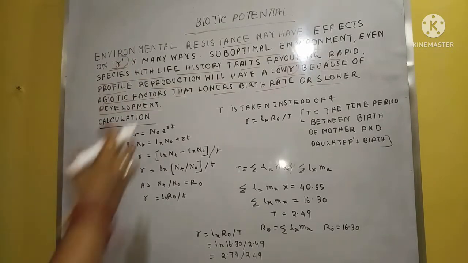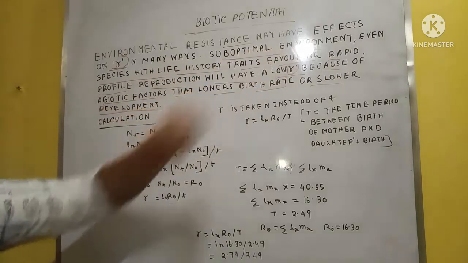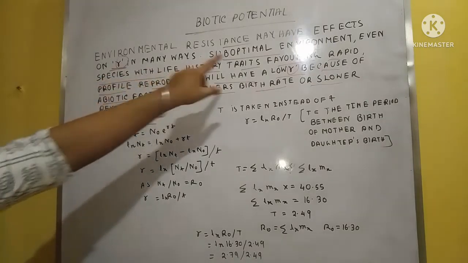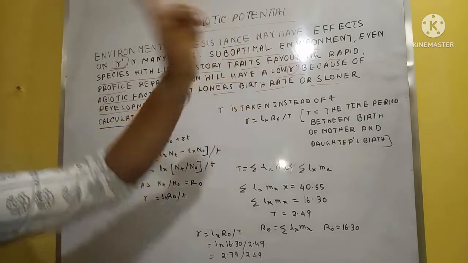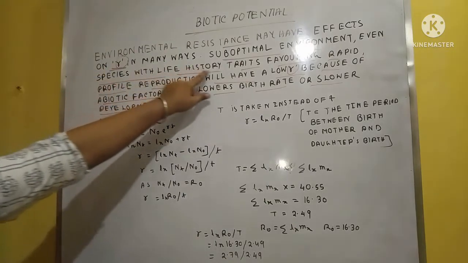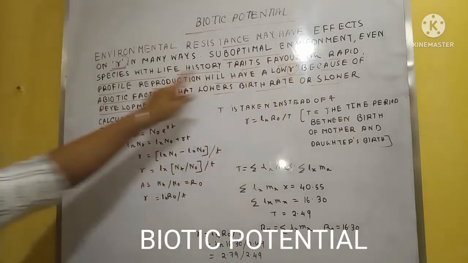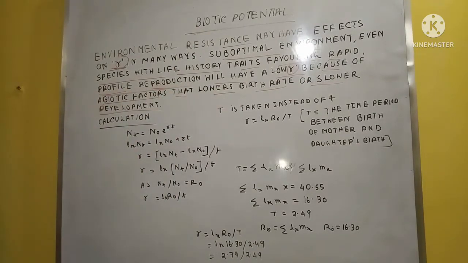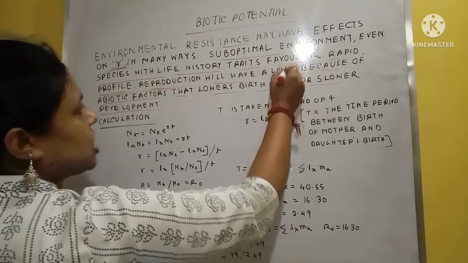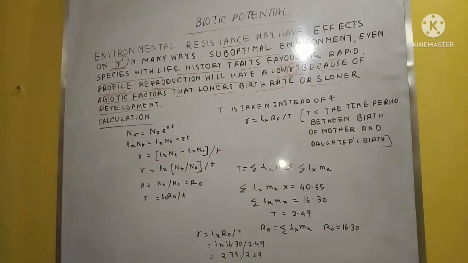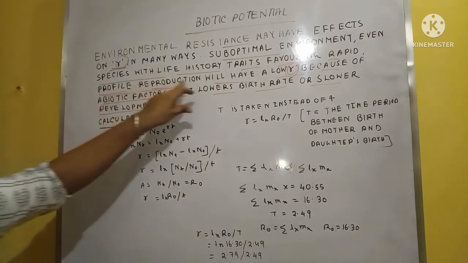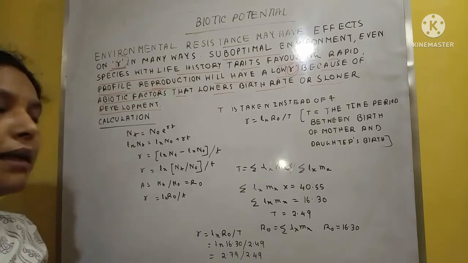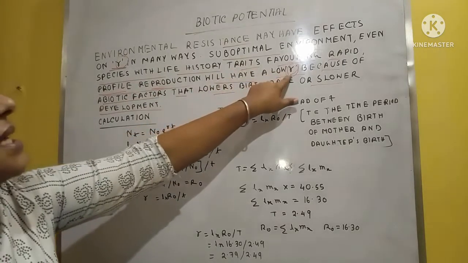Suppose we have taken one example: the species with life history traits favoring rapid reproduction, but the biotic potential or R value is low. What is it saying here? That the reproduction rate is high, that means many young ones must be produced, but R is low here.